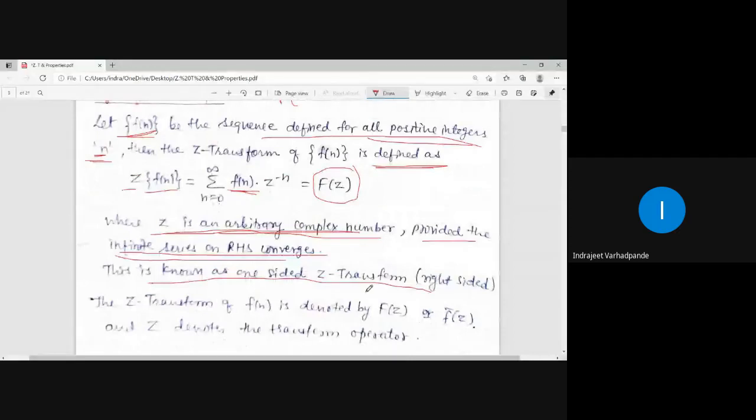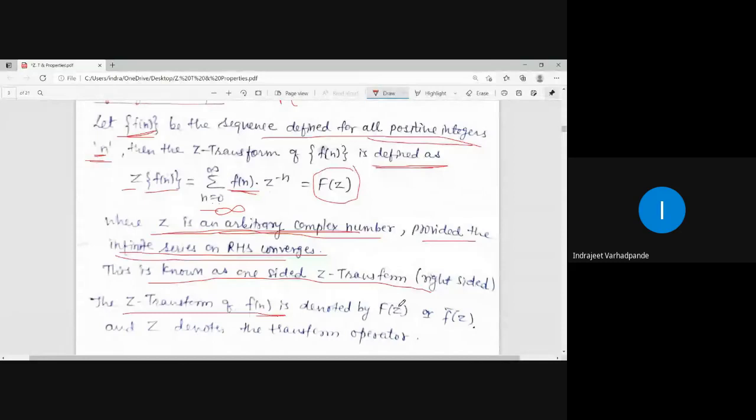Because I am going to the right-hand side of 0. If this series starts from minus infinity, it is a two-sided Z transform, but in our syllabus we have to restrict ourselves to the one-sided or right-sided Z transform.